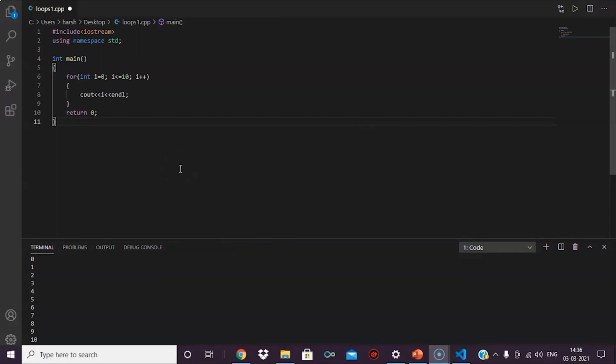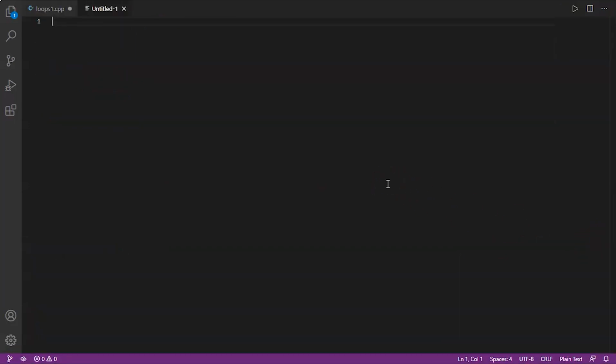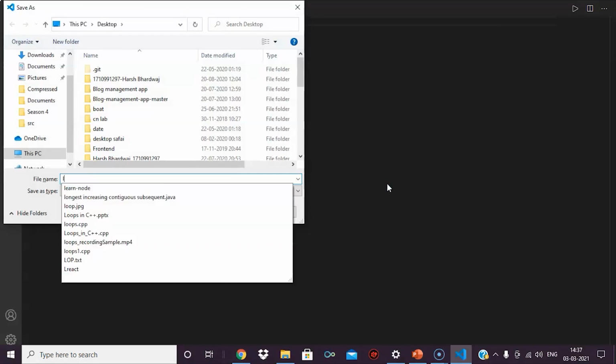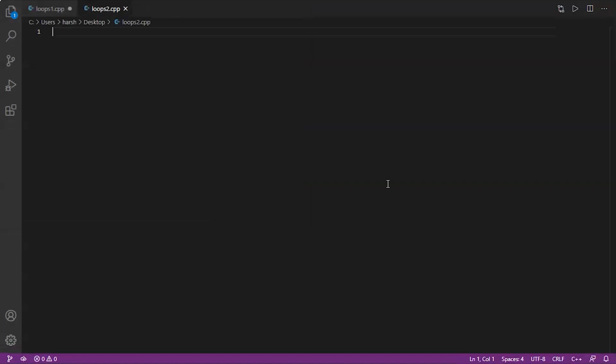Now let's do one example of a while loop to understand it better. We'll be doing a basic example of a while loop in which all we have to do is print Happy New Year 11 times. Let's start. First of all, let's name this file loops2.cpp. Now let's start with the header file, that is #include <iostream>.